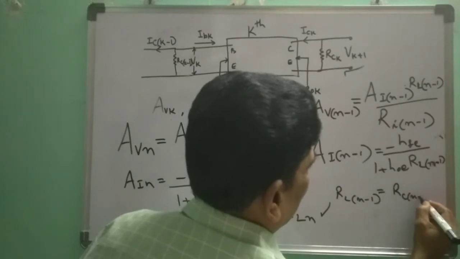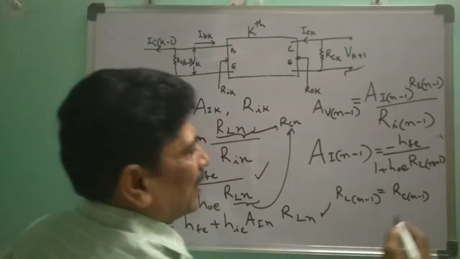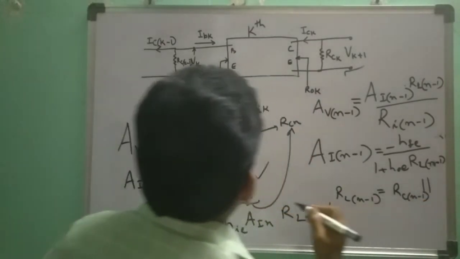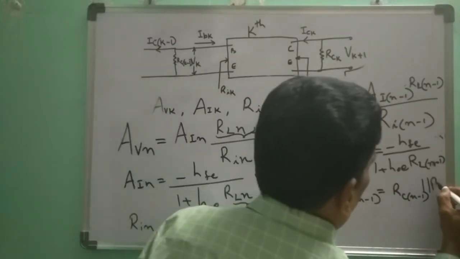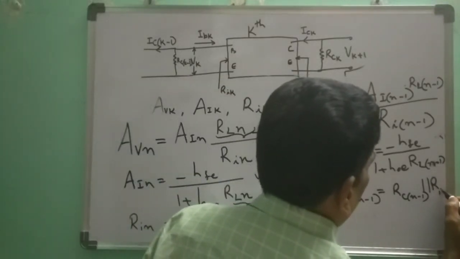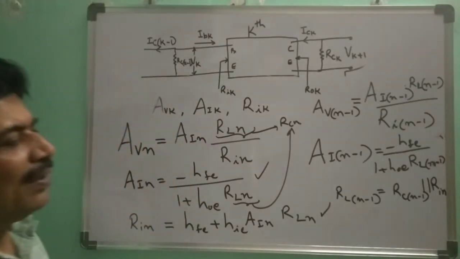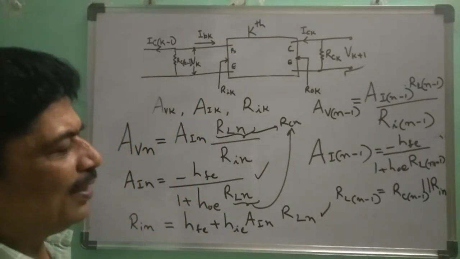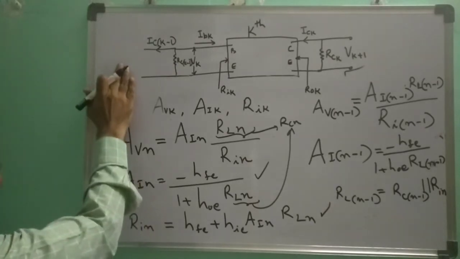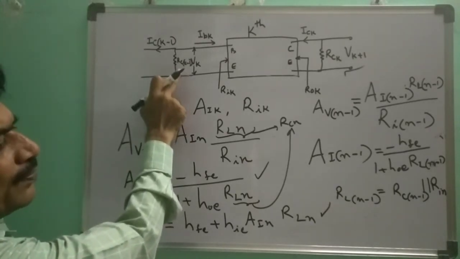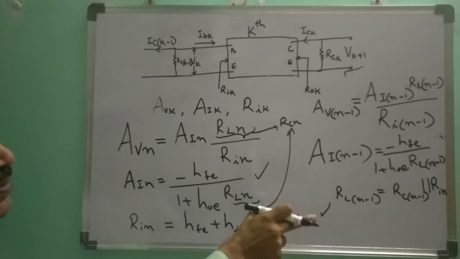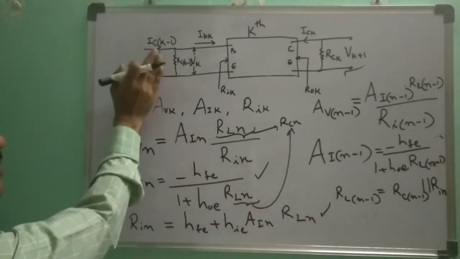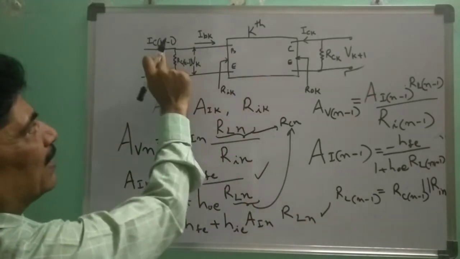RC n minus 1 is the load resistance in parallel with RIN. Okay? RL n minus 1. Here it will be. So RL n minus 1 is nothing but effective load resistance of the K, n minus 1th stage. In place of K, put N here.